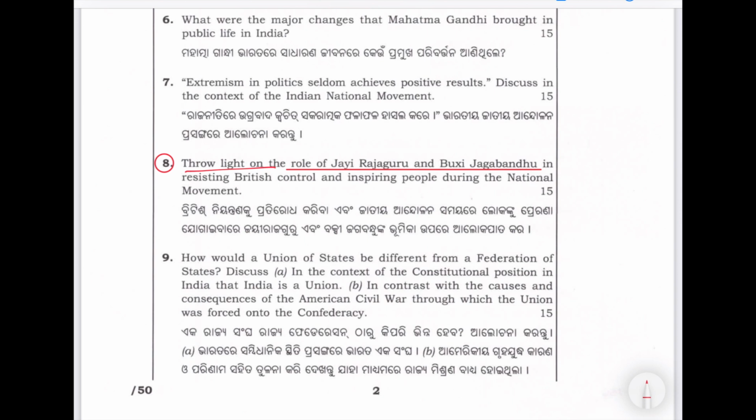These two freedom fighters were from Odisha, so they have asked. On similar lines, MPSC can ask questions on Maharashtra freedom fighters.